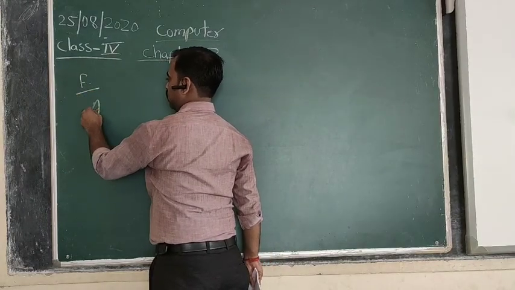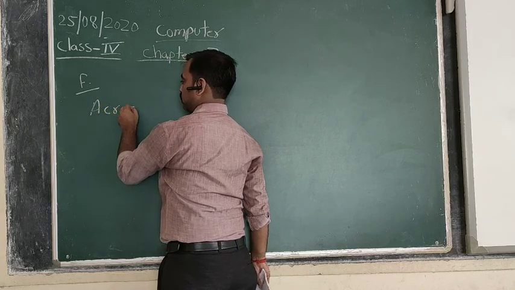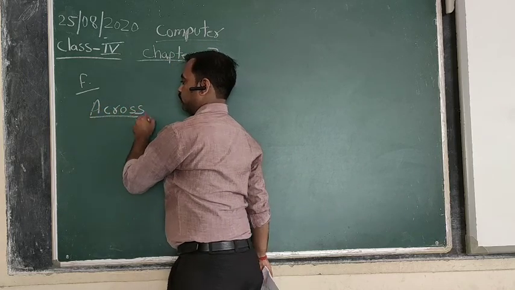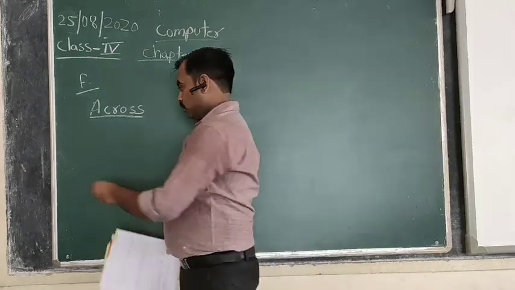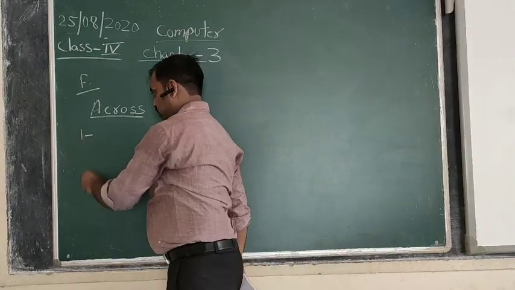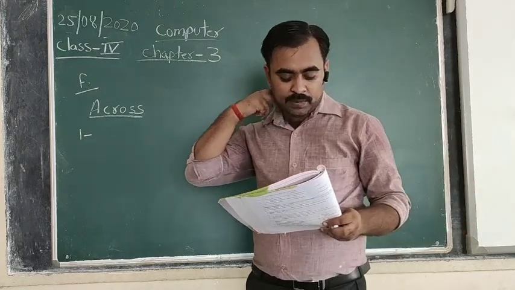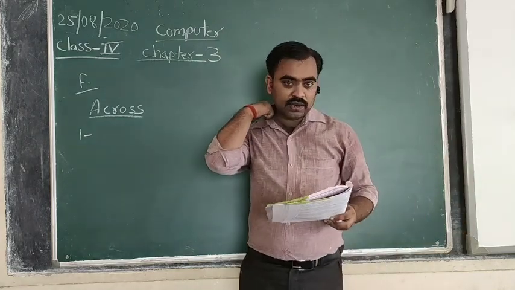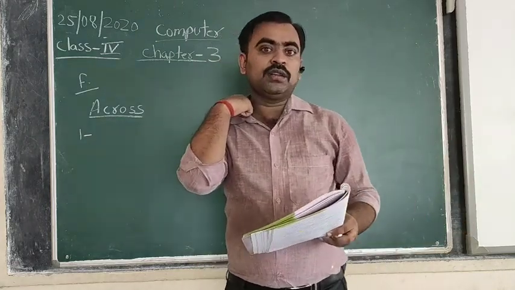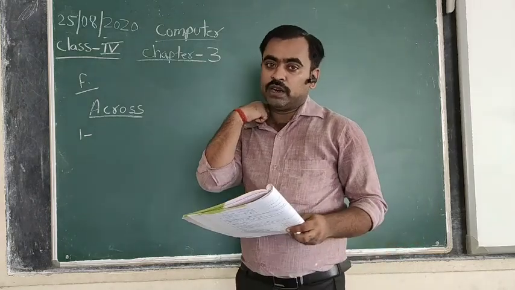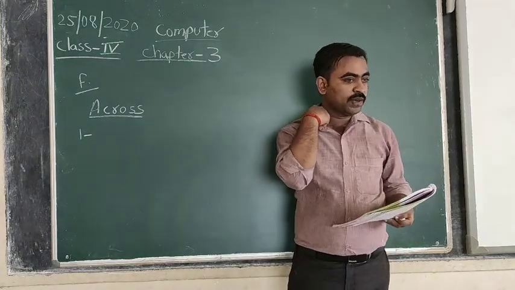Puzzle across. First one is the tab with a spelling and grammar command present. The tab where the spelling and grammar command is present.